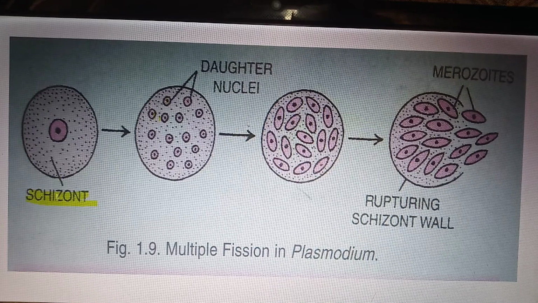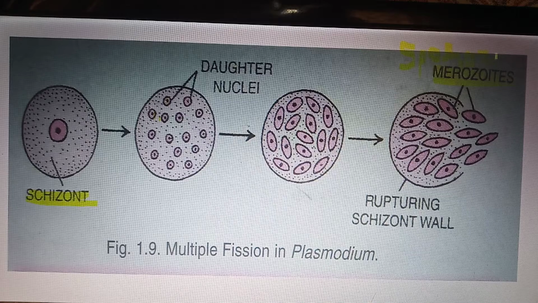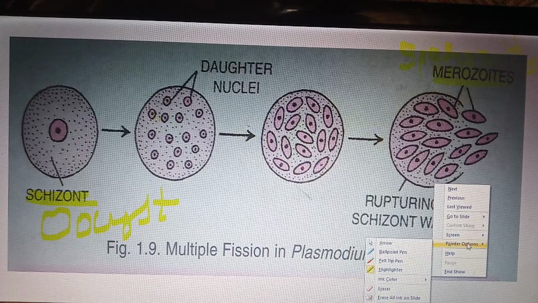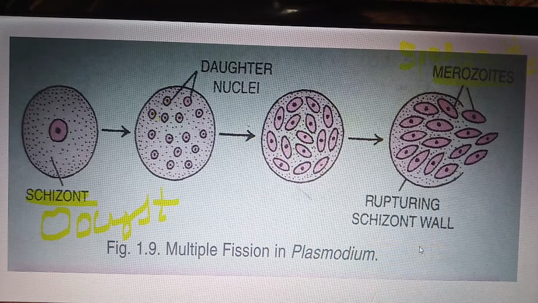If in place of the schizont there is an oocyst, then instead of merozoites there are sporozoites. Clear? It is a diagrammatic representation of multiple fission in Plasmodium.